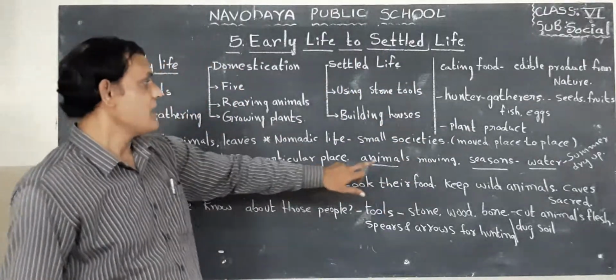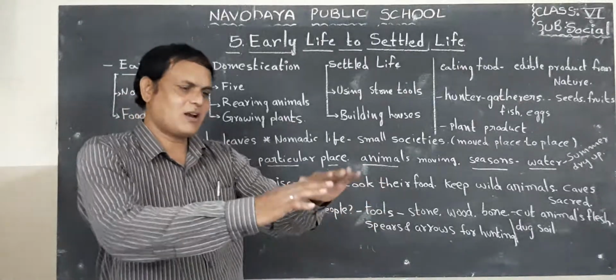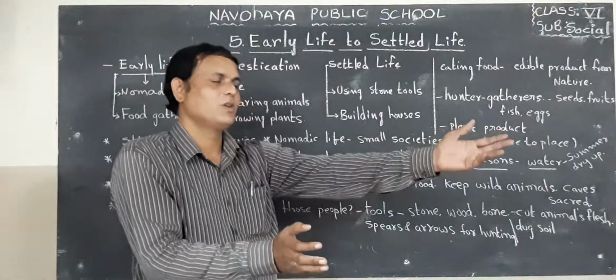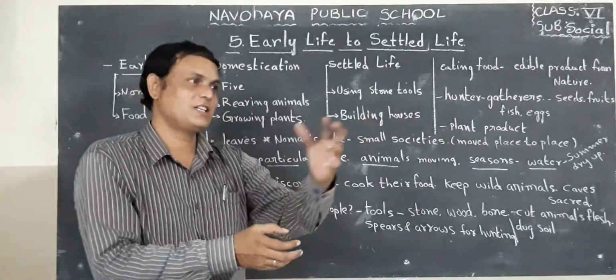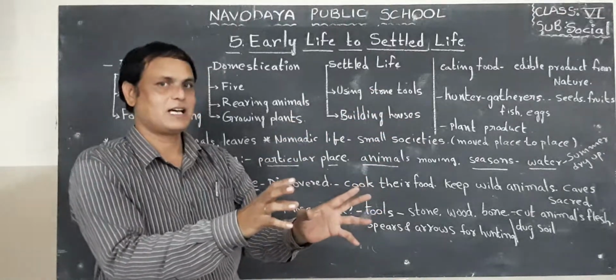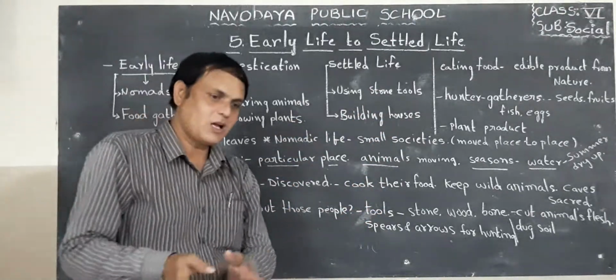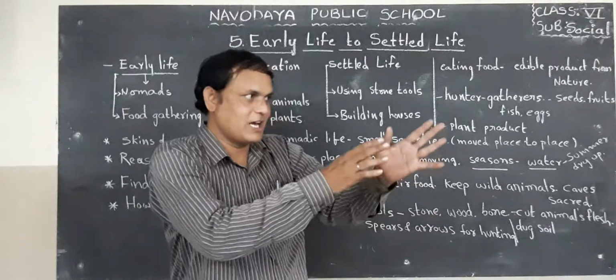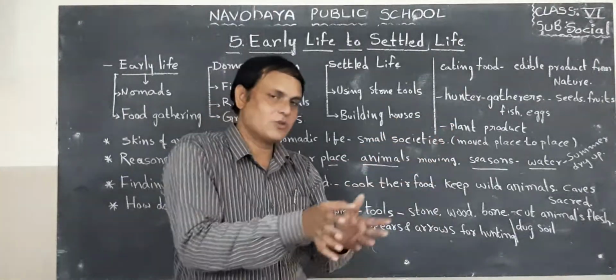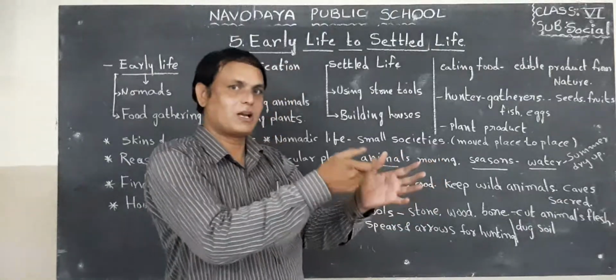Next one, animals. Animals are not constant in a particular place. They are also moving from one place to another in search of food, where the grass is available. So these people also follow where the animals are moving. They are also going along with the animals for hunting.